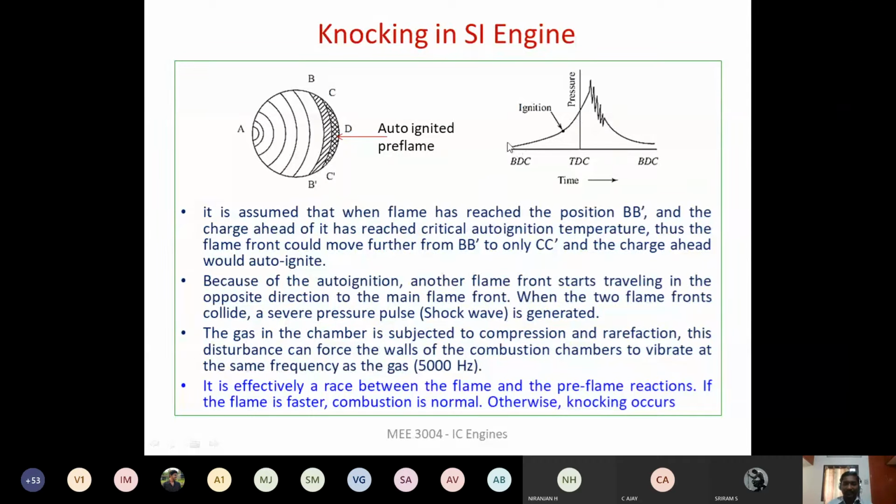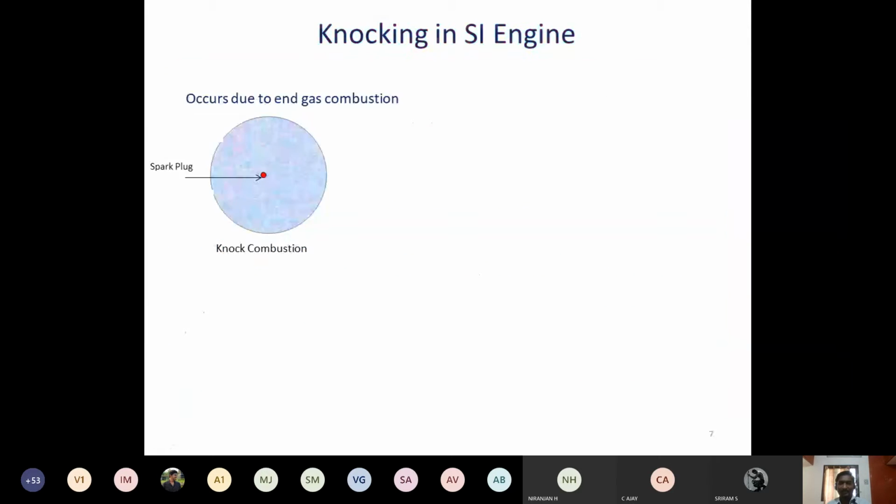So if knocking happens, then in your P theta diagram, if you watch carefully, after reaching the peak pressure, this is the point at which the auto ignition temperature is reached for the unburned air fuel mixture, and from there the flame also starts propagating, and these two flames collide, right? So here you can see the variation of pressure inside the engine cylinder, right? This variation of pressure is unwanted and undesirable, right? Because it is going to vibrate and create noise, and it is also going to damage the engine cylinder parts. Okay.